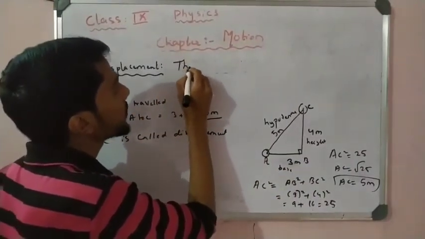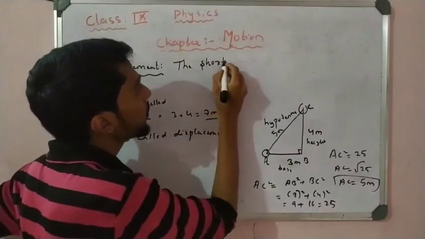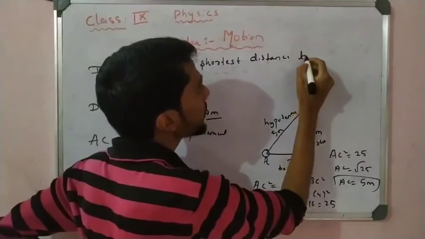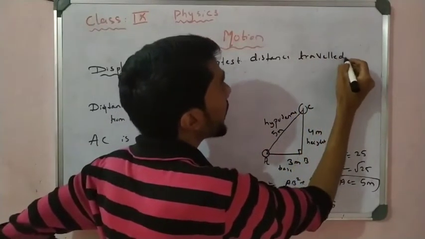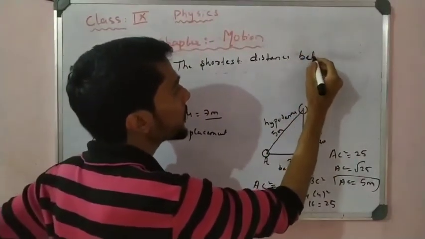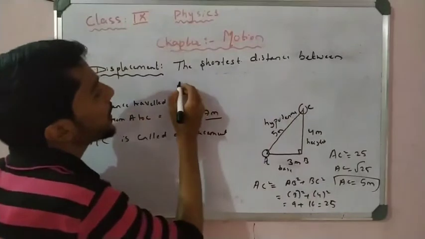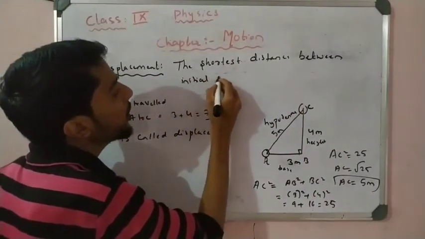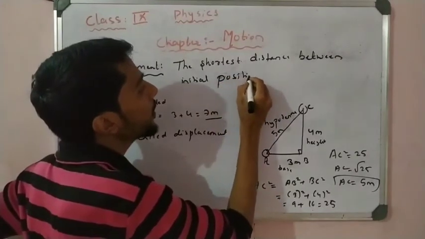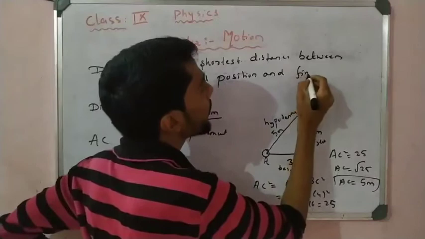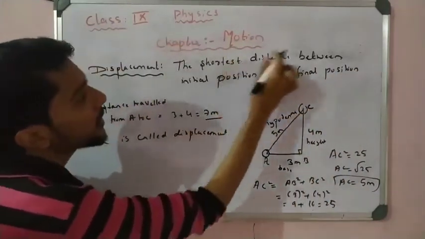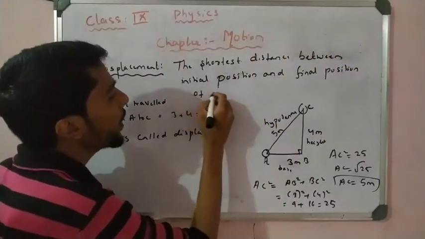The shortest distance traveled by, the shortest distance between initial position and final position of a particle